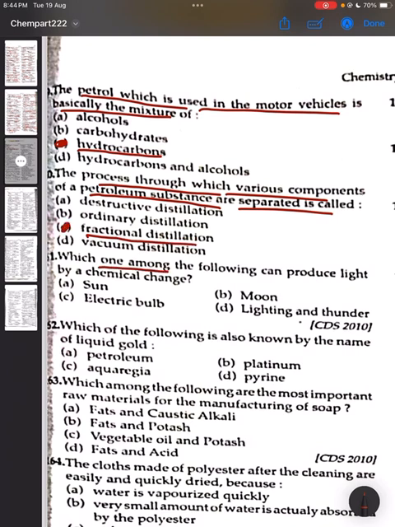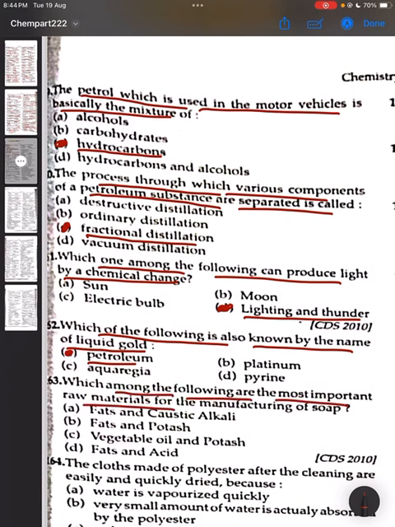161. Which one among the following can produce light by chemical change? The correct answer will be lightning and thunder. D is the correct answer. 162. Which of the following is also known by the name of liquid gold? Petroleum. Option A is the correct answer. 163. Which among the following is the most important raw material for the manufacturing of soap? Correct answer will be fat and caustic alkali. Correct answer is option A. And this process is called saponification.